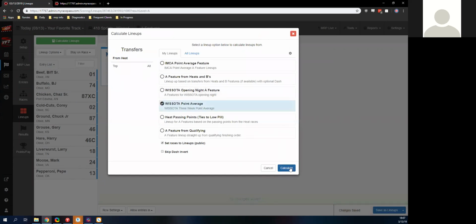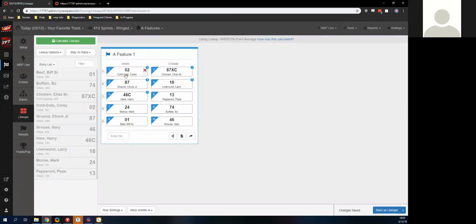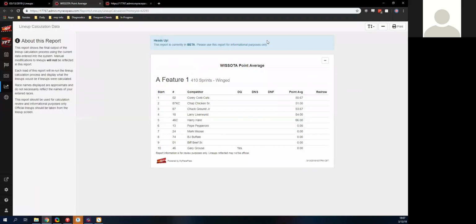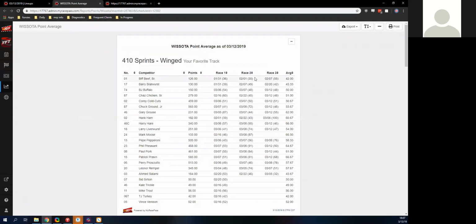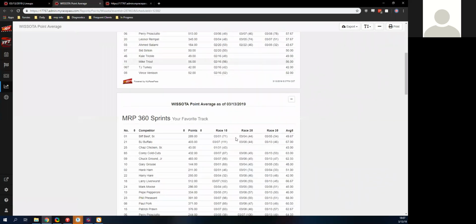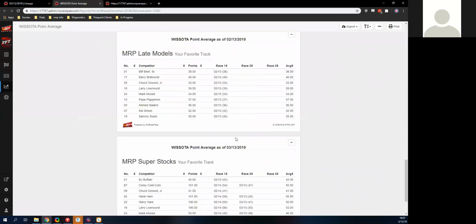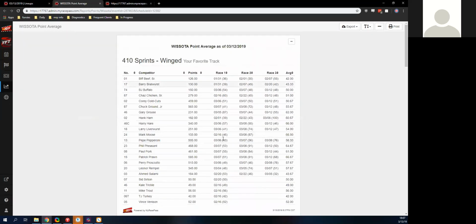We also have the 3-week point average, which can calculate that. And then our drivers that don't, we'll keep track of it. And we can see our average right here. Also, if you need to see your point average, we have that point average report here. So this actually breaks it down more for us. I'm just going to go by our classes here. So you actually can see all that.